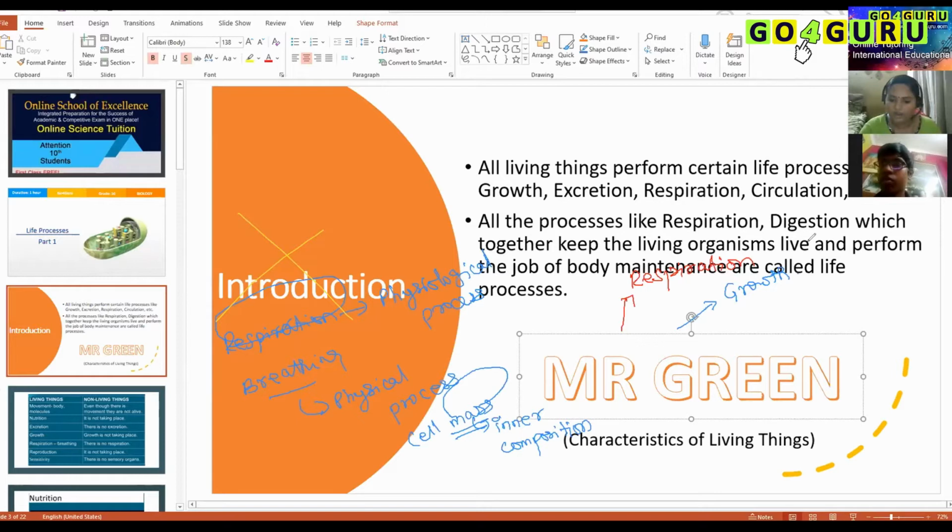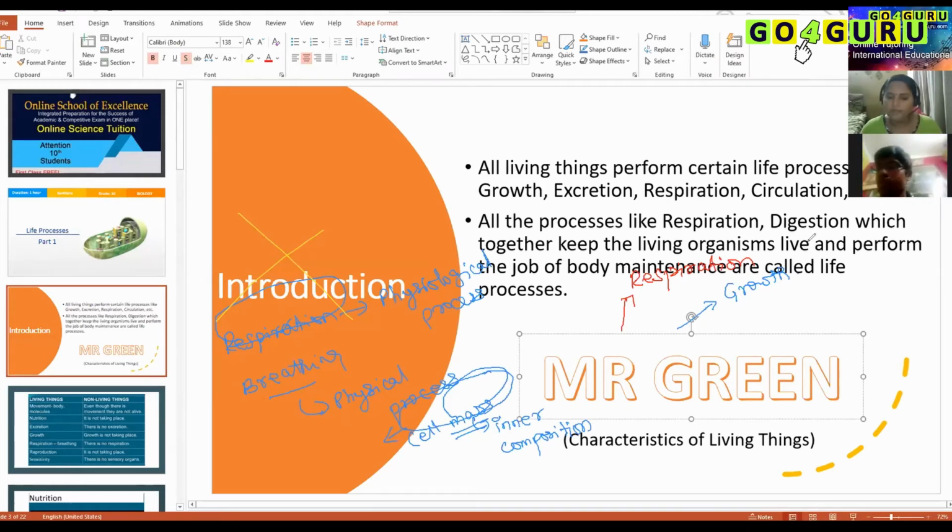Everything together is cell mass. Weight is how much the mass is pulled by the gravitational force. Both have the same unit called kilogram. Don't get confused. So cell mass is the inner composition of any cell.